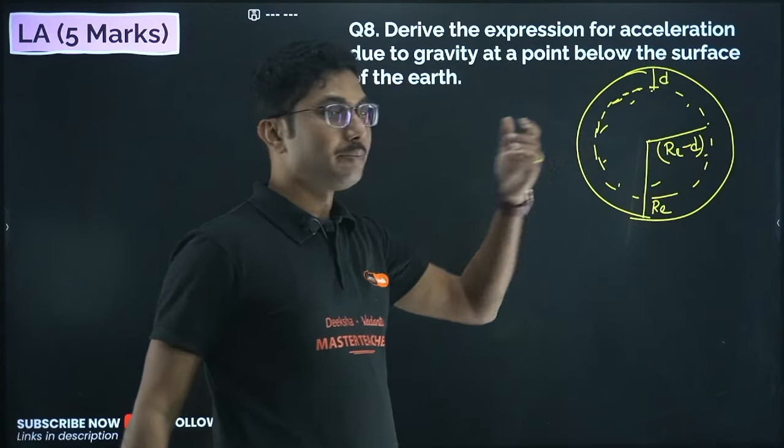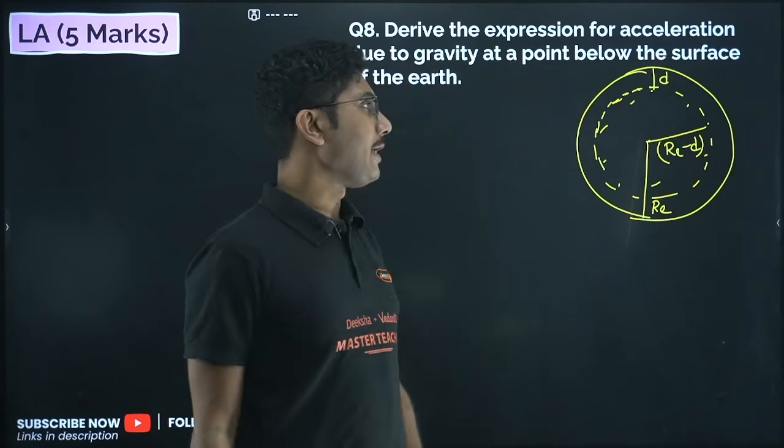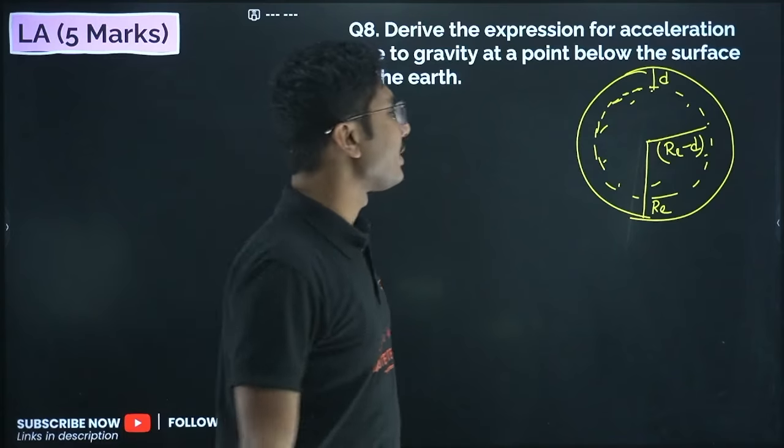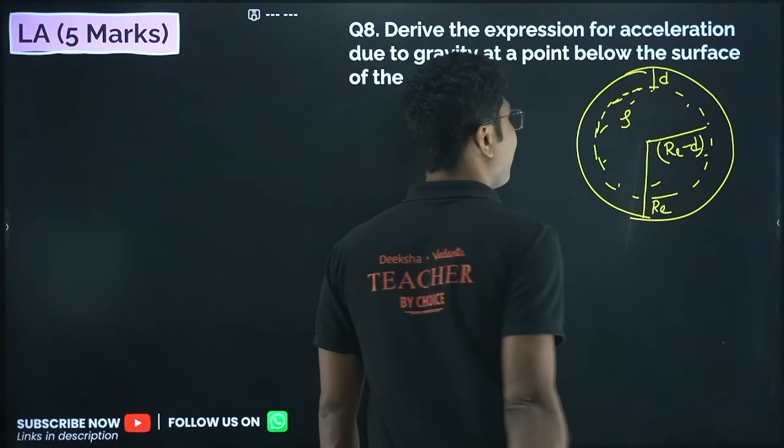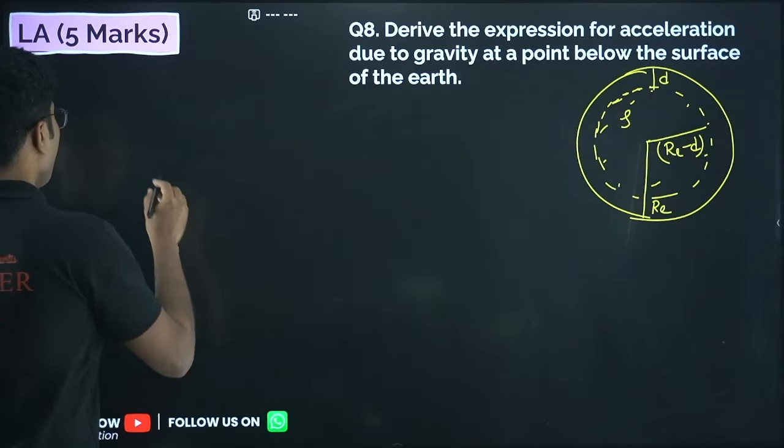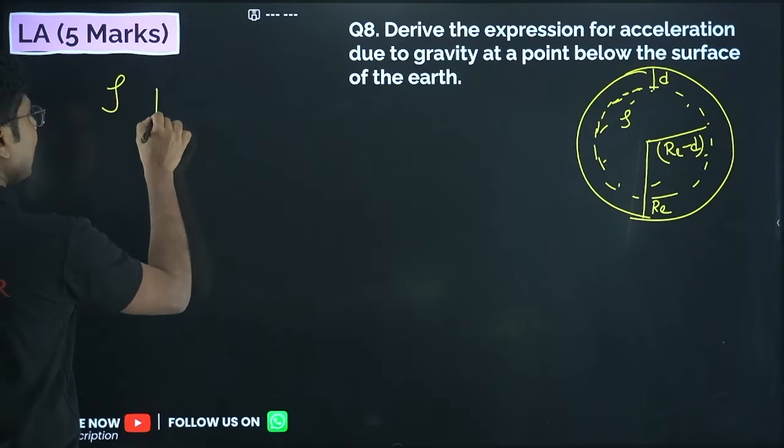Okay, so this means it will be Re minus d. Now here you have to assume that the average density of earth is given by rho. Average density of earth is given by rho. Rho symbol is like p.